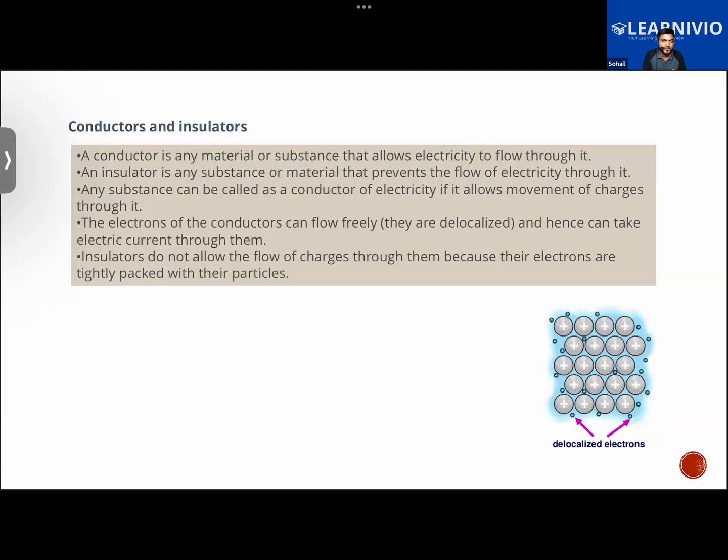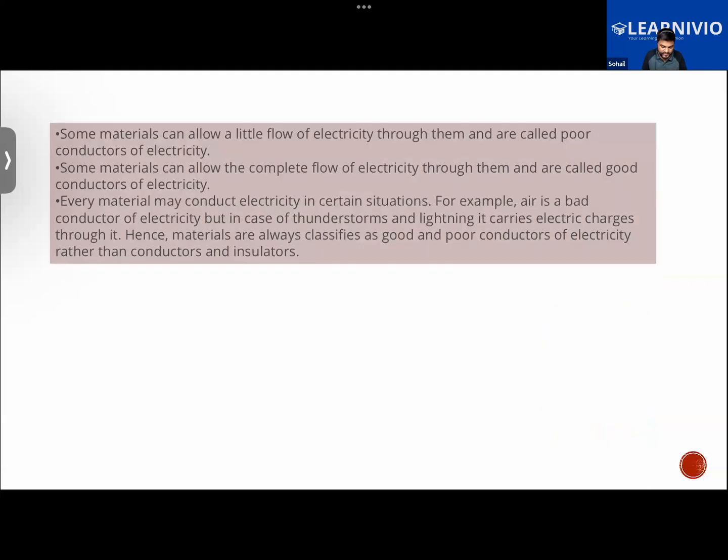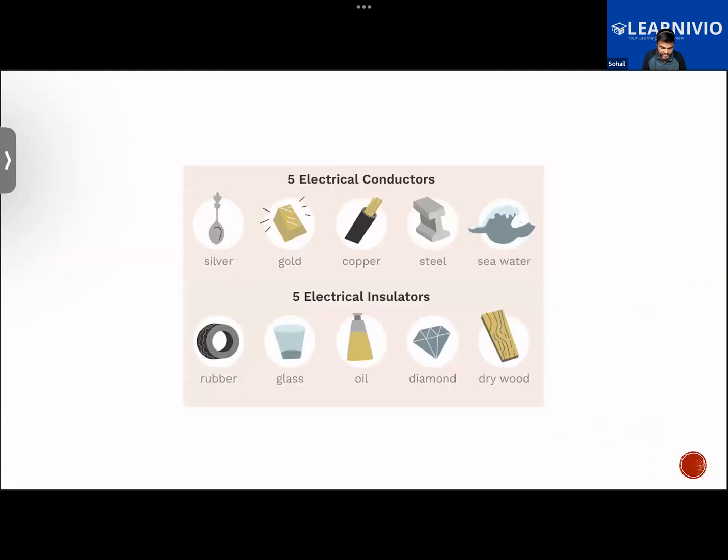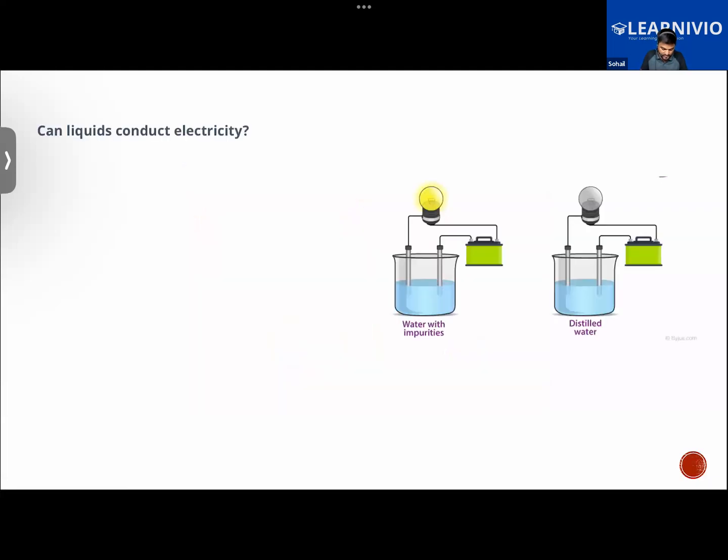They can freely move from one place to another. So thereby electricity will be conducted. But in the case of the insulators, like dry wood, diamond, oil, glass, rubber, they do not allow the electrons to freely move through it. Hence, electric current is not conducted, they do not conduct electricity. That is the thing. Today, we are going to continue from this topic.